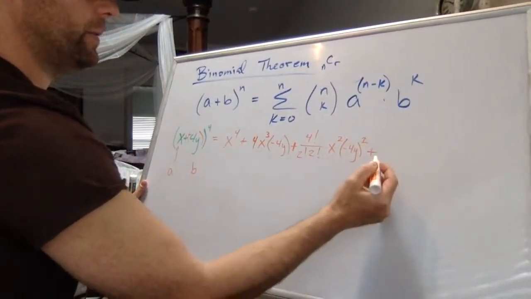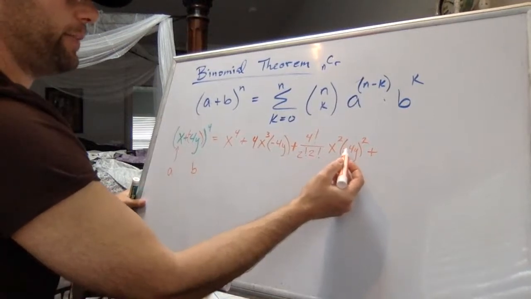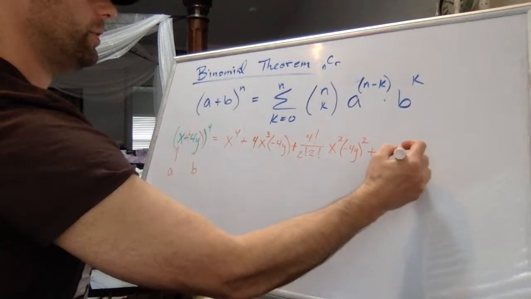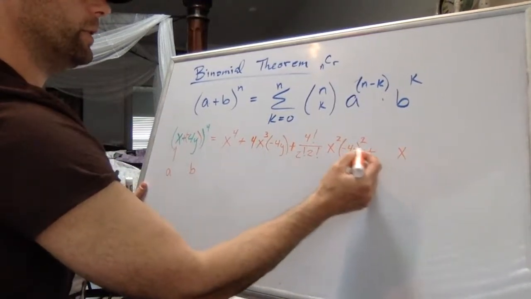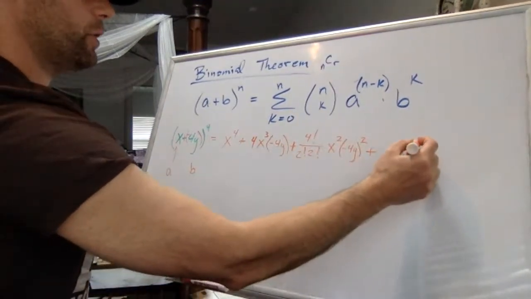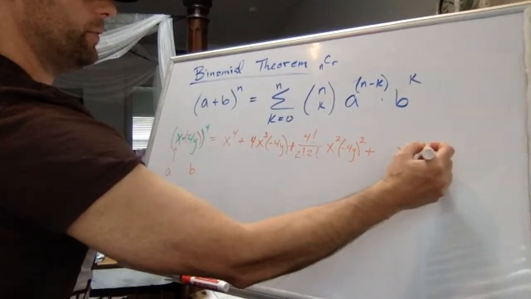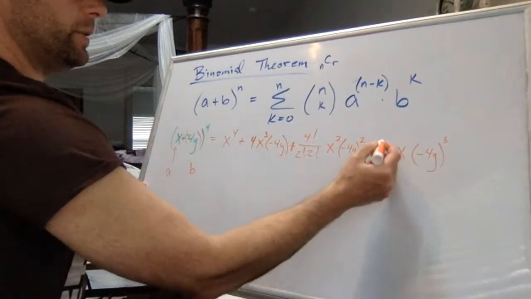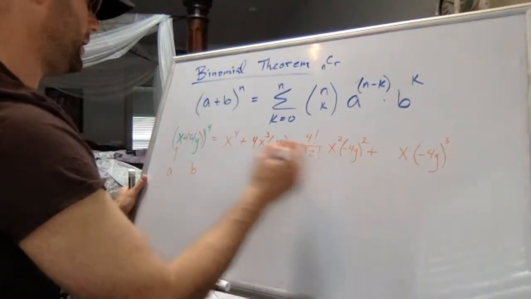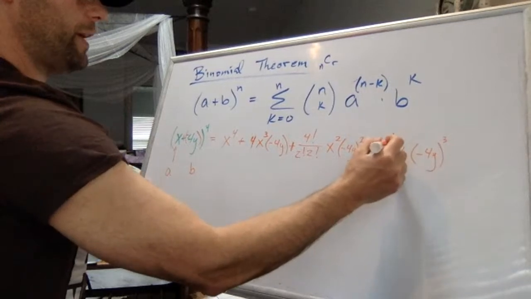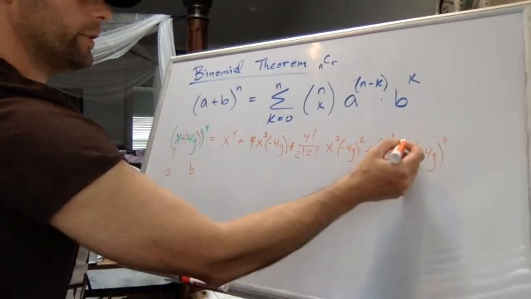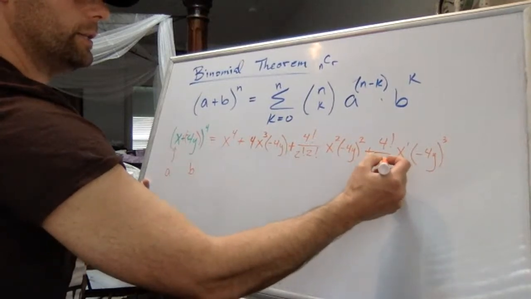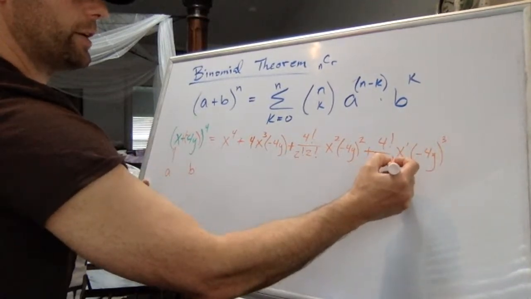Let's see what comes next. It's almost easier to get the a and the b and their powers before you get the coefficient. So the next thing is going to be x, where the power on x is going down 1. It was x to the second, now it's x to the first. And the power on the b, the minus 4y, is going up, so it's to the third, which means the coefficient, the number out front, is the expansion power factorial over, this is x to the first, so you can write 1 factorial if you want to, times 3 factorial.